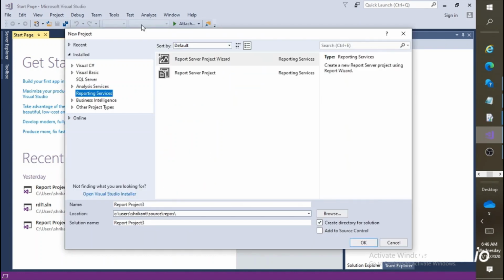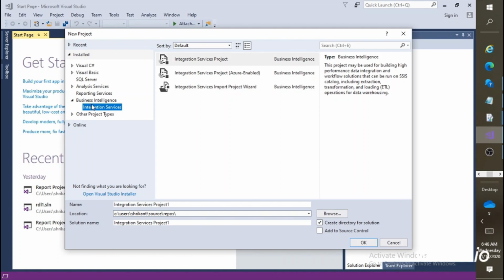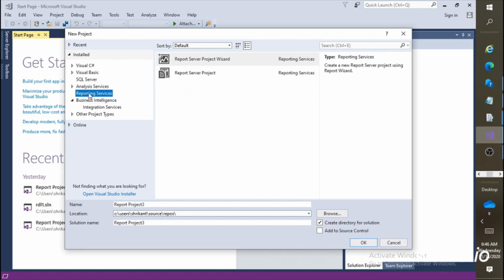okay. Just remember, so far we only installed the SQL Server Business Intelligence tool, that's SQL Server Data Tools. Once you have installed it, you can see these options: Analysis Services, Reporting Services, then Integration Services in the project section. So a new Visual Studio will be installed and you need to access it. So now we are moving to the reporting services.